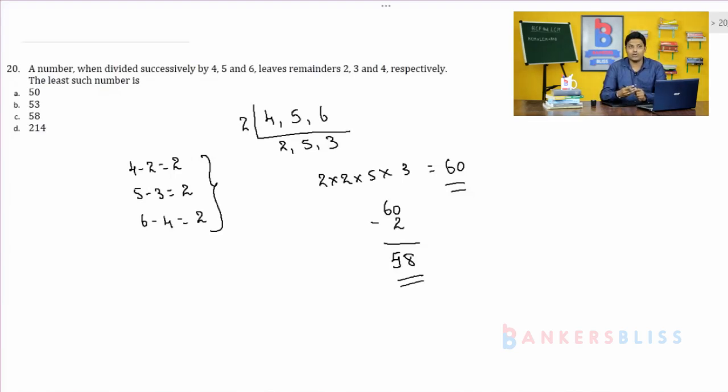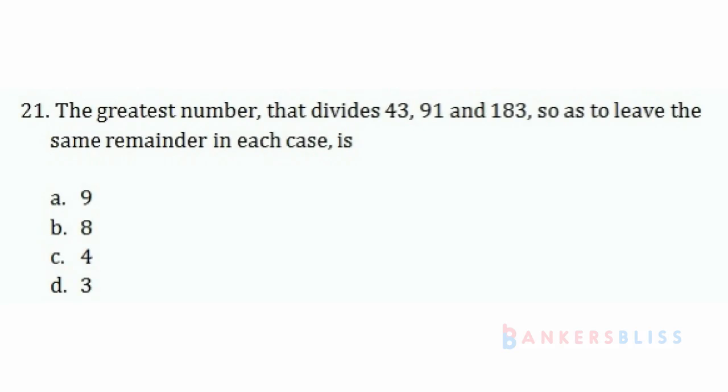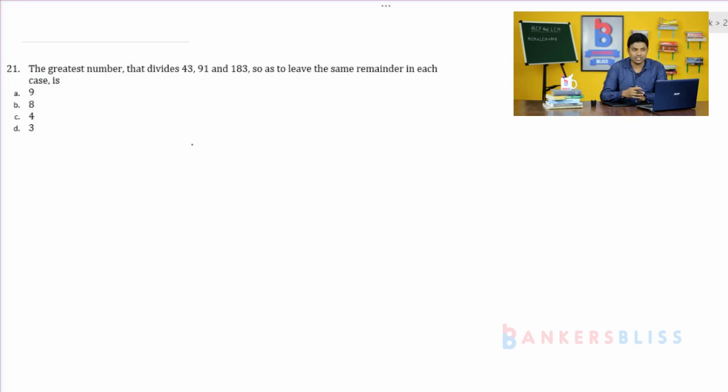Let us go to the next problem, problem number 21. The greatest number that divides 43, 91 and 183 so as to leave the same remainder in each case. So which is the greatest number we have to identify.